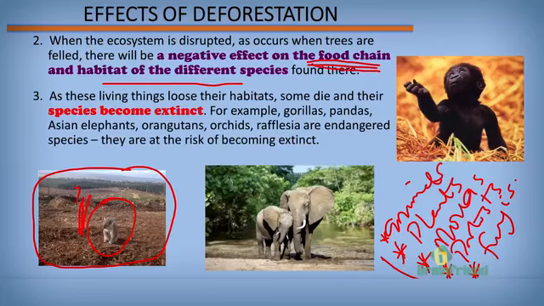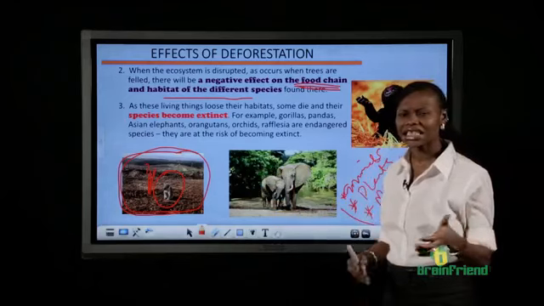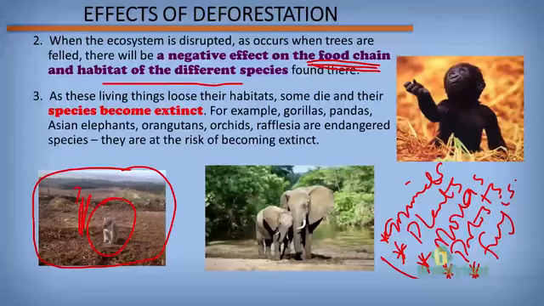Some other times, as the areas are cleared, some animals die. Some others move to a different habitat that may not be favorable. Another effect of deforestation is that some species become extinct.